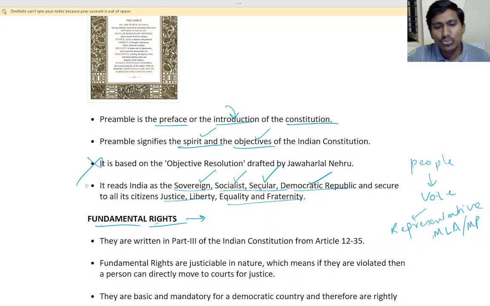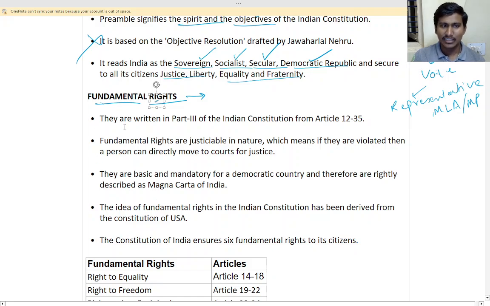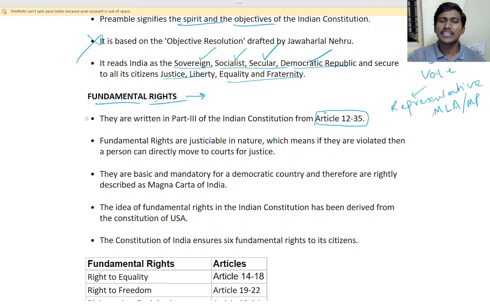Anyone born in India has these fundamental rights. So the government cannot question them, anyone cannot question these rights. Where are they written? They are written in Part 3 of the constitution, from Article 12 to 35. Yes, remember this, Article 12 to 35.